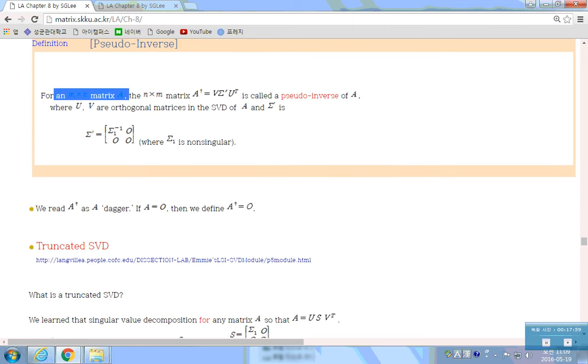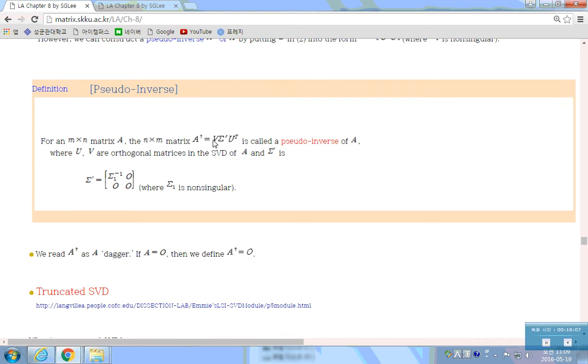For an n by n matrix A, the n by n matrix A dagger is defined as this. A dagger is defined as V times sigma prime times U transpose, where U and V are the orthogonal matrices in the singular value decomposition of A, and sigma prime is this.